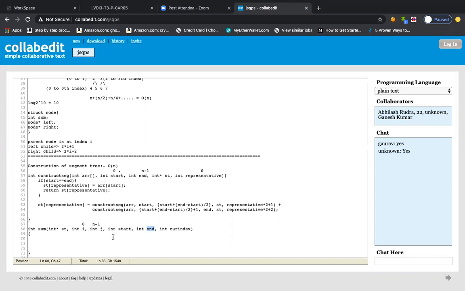I'm just trying to figure out whether the current node is in the range or not.